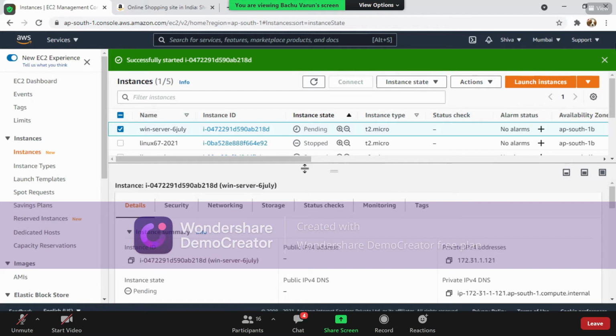So meanwhile, if everything is clear, you can drop a message as of now. And again, don't worry, I'll create a new Windows machine and I'll show you how to convert that into a web server at the beginning itself, or how to add a role at the beginning itself. Okay, now this web server, on your mobiles or on your laptops, you can again try to connect to them.